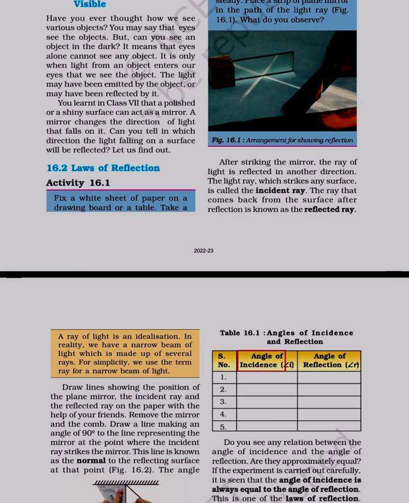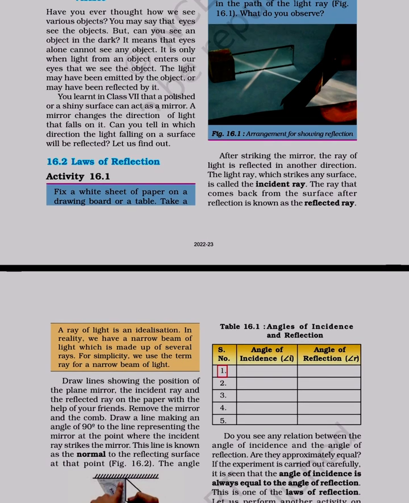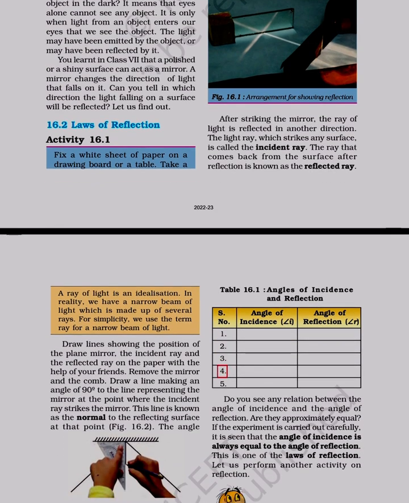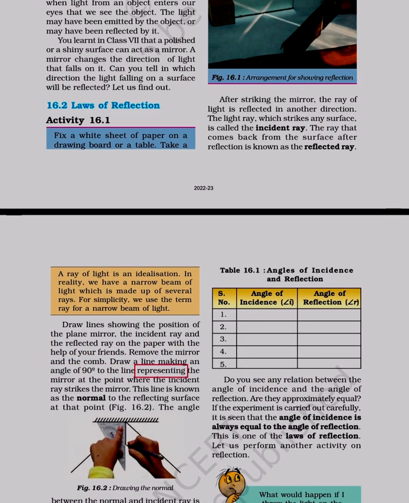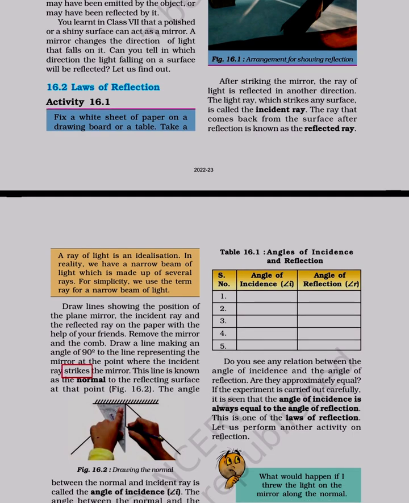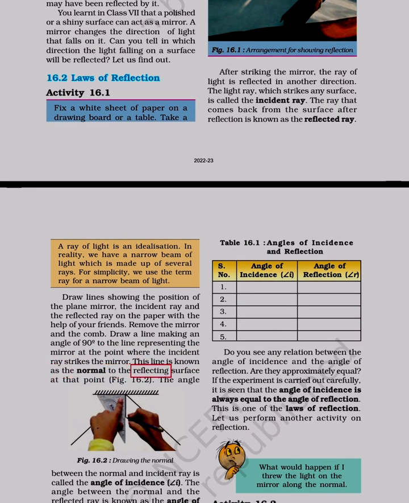Angle of incidence, I. Angle of reflection, A. Draw lines showing the position of the plane mirror, the incident ray and the reflected ray on the paper with the help of your friends. Remove the mirror and the comb. Draw a line making an angle of 90 degrees to the line representing the mirror at the point where the incident ray strikes the mirror. This line is known as the normal to the reflecting surface at that point.